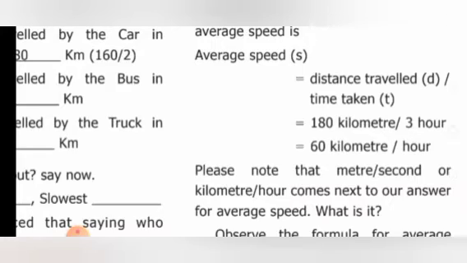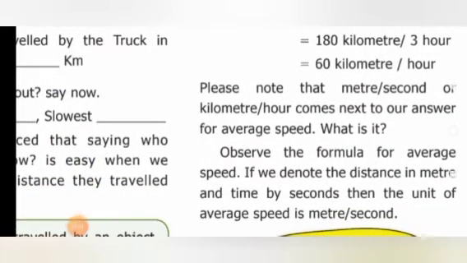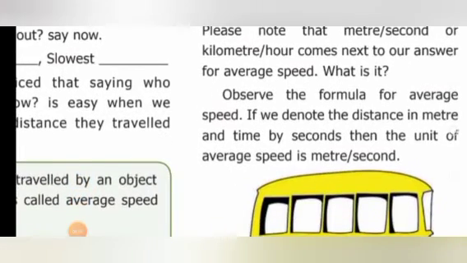60 kilometers per hour. Please notice that meter per second or kilometer per hour comes next to our answer for average speed. What is it? It is nothing but the unit. Observe the formula for average speed.